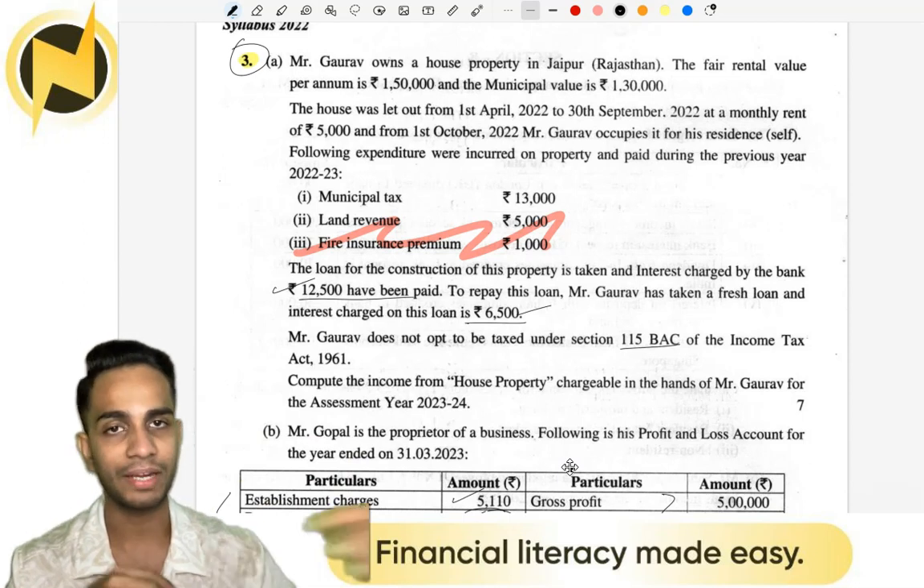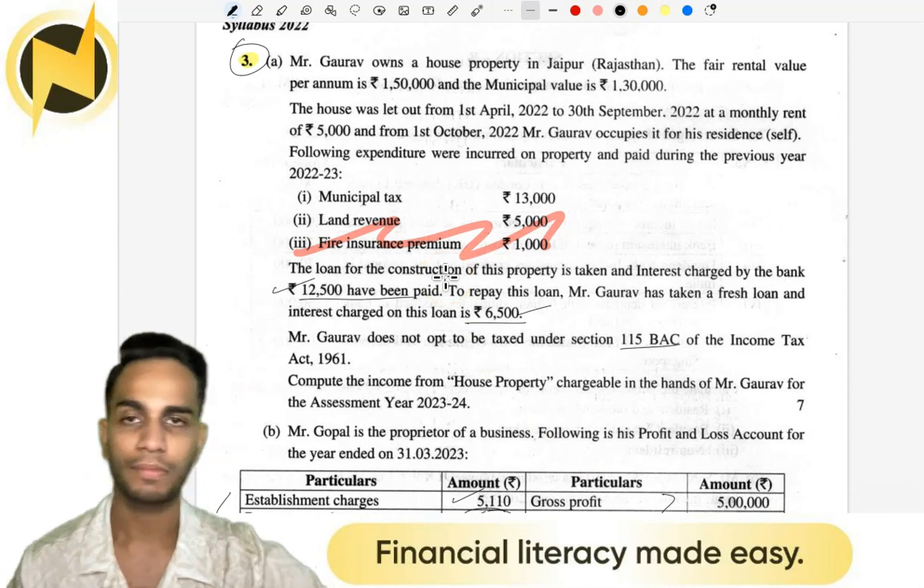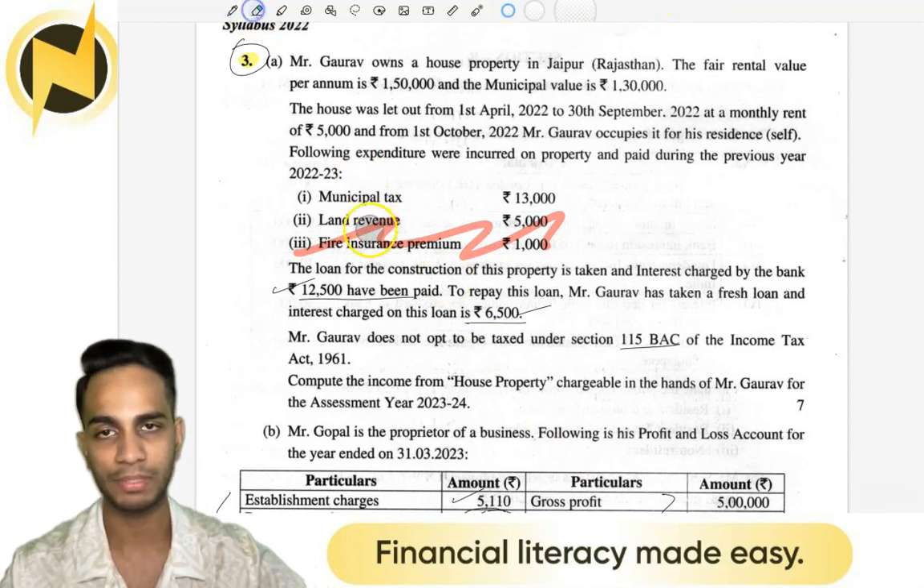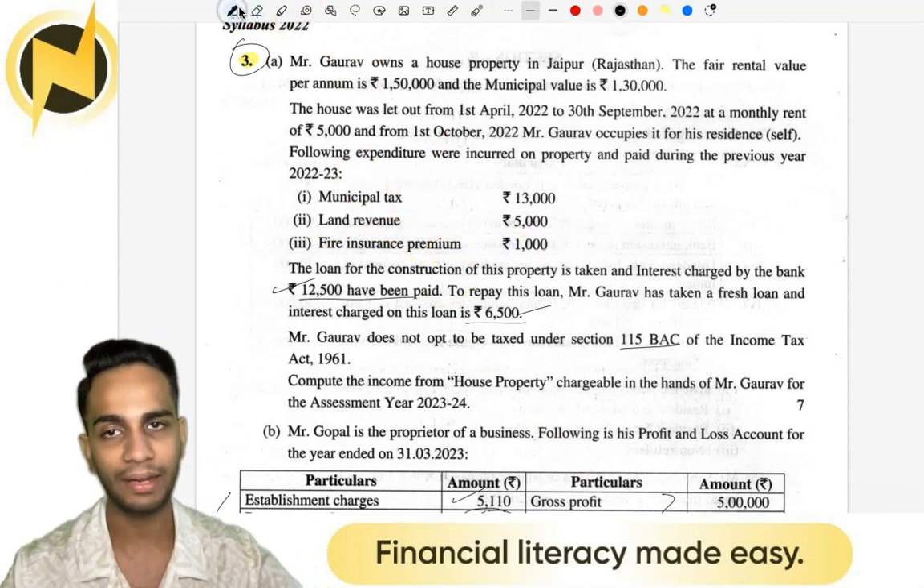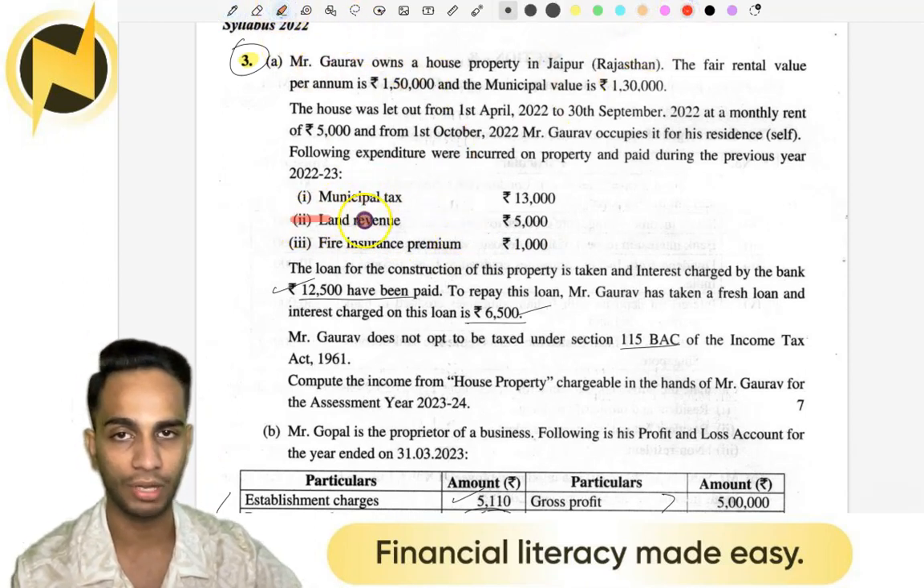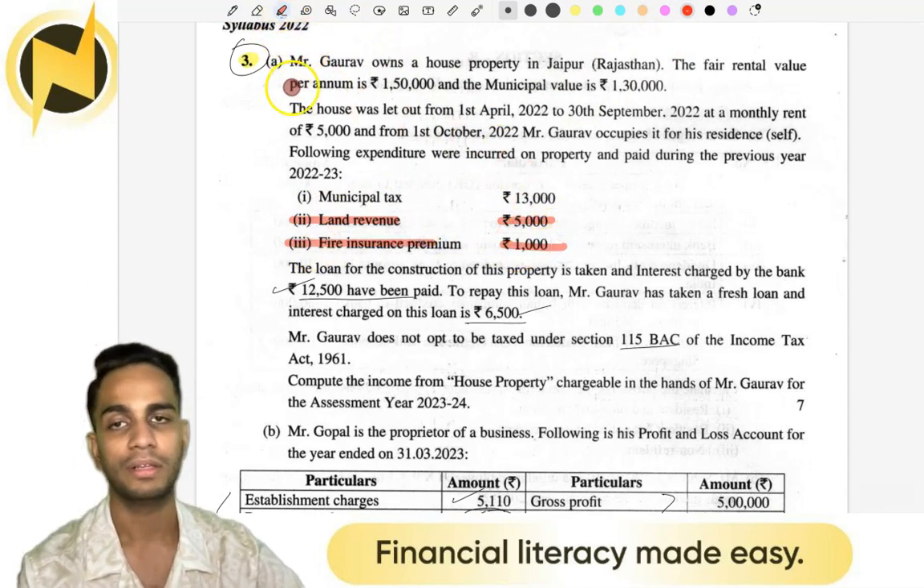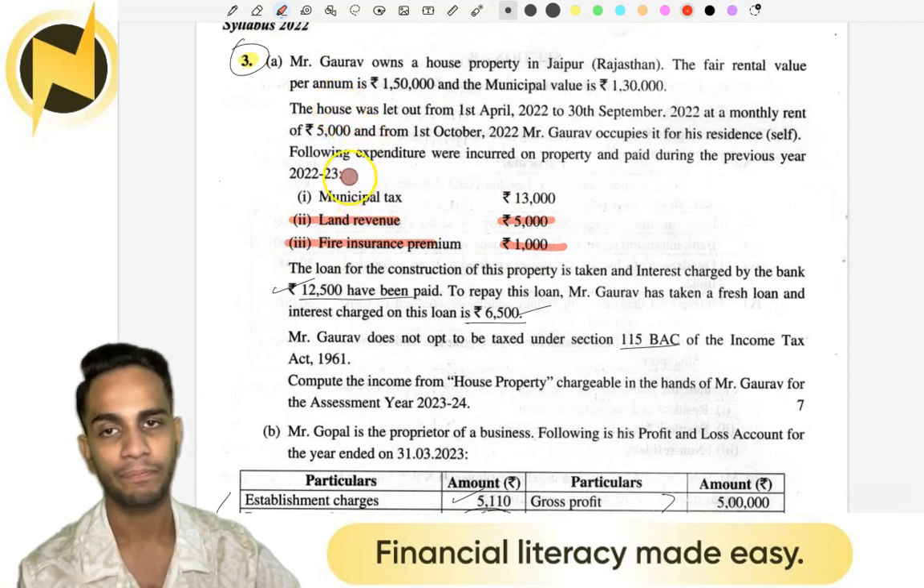The following expenditures were incurred on the property and paid during the previous year. What are the expenses? Municipal tax, land revenue, fire insurance premium. We know for sure these two things are not allowed as deductions in house property. So take them out. We do not need them. Municipal tax will definitely be deducted while finding NAV.